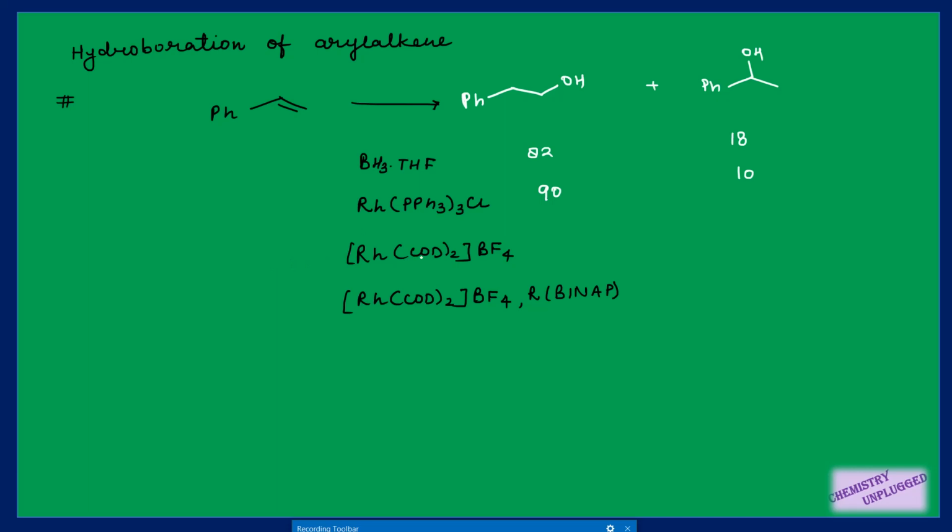But if you are using this cationic rhodium complex, this case is just reversed, means you will get less than 1% primary alcohol and secondary alcohol will be your 99% product. So it is very important that you can also have a cationic rhodium complex, and if you are using R-BINAP, then you can also assign the attachment site of this OH group, means you will get this type of product as major product, right? So that is why this example is very important. And what is the reason behind their different type of selectivity?